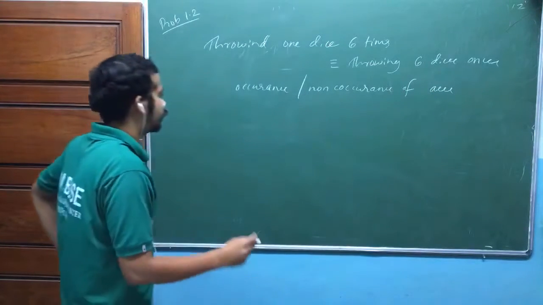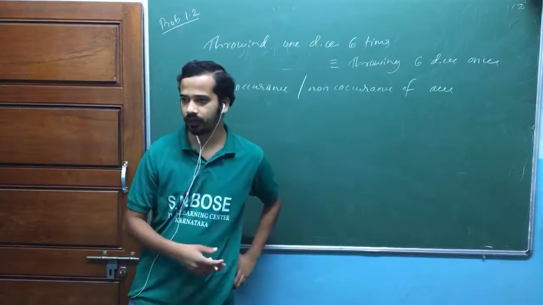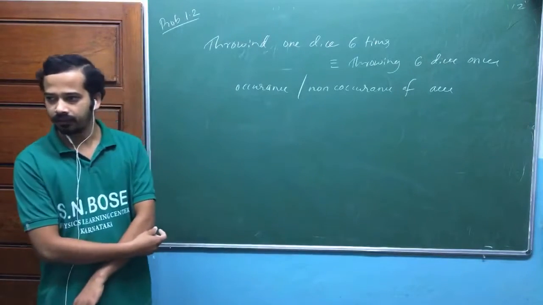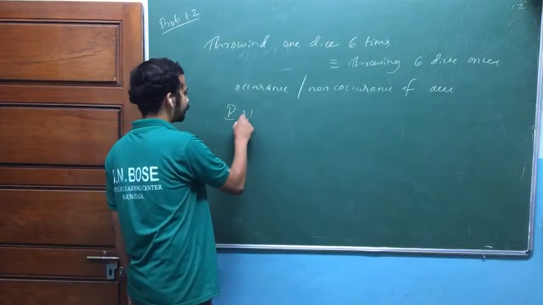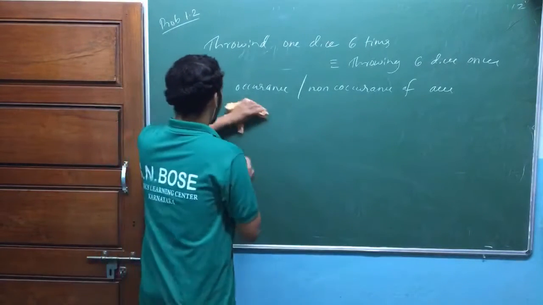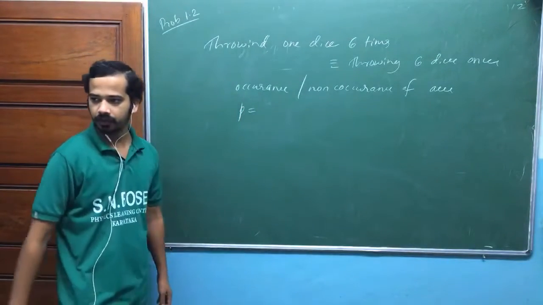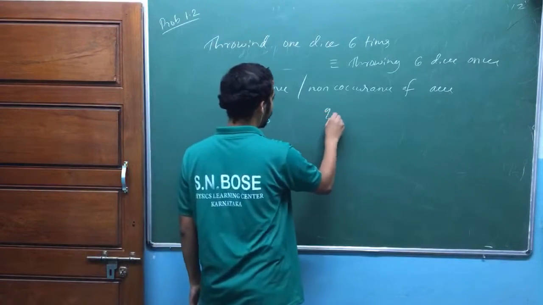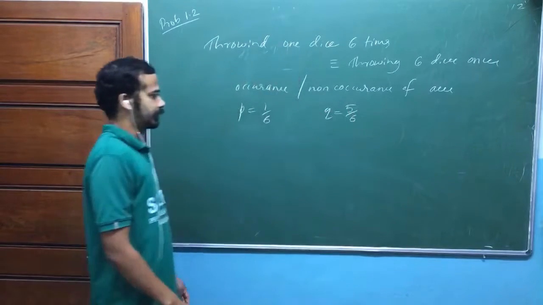Now, take one throw, isn't it? That's how we define it, and then we take it as a repetitive trial and apply the distribution. If you take one throw, what is the probability of occurrence of an ace? I will call it p. What is the probability of occurrence of an ace? That's 1 by 6. What is the probability of non-occurrence of an ace? That's equal to 5 by 6, isn't it?